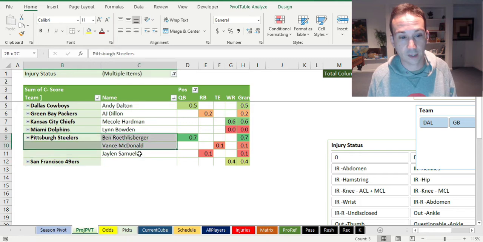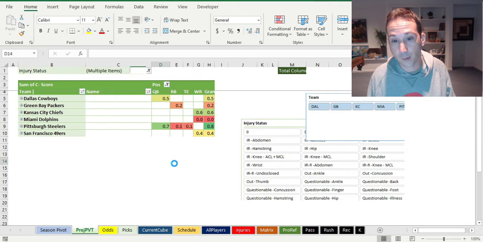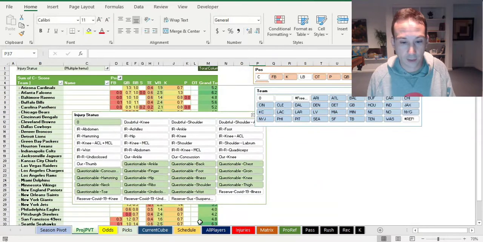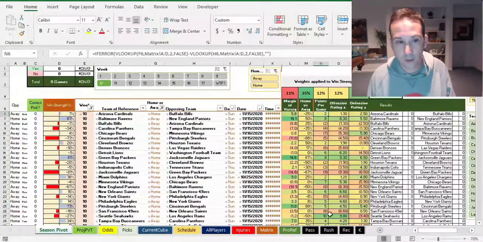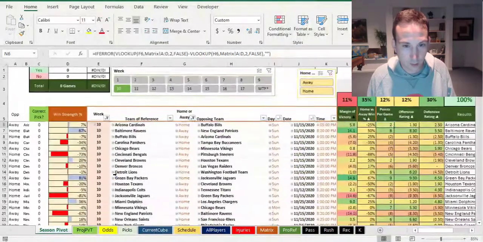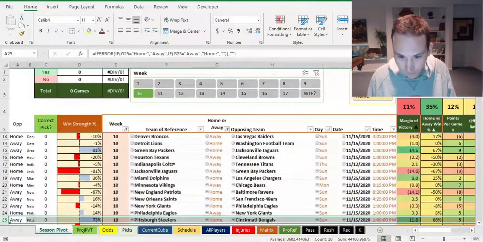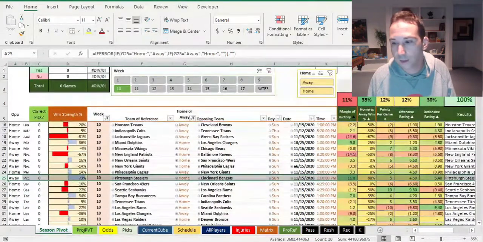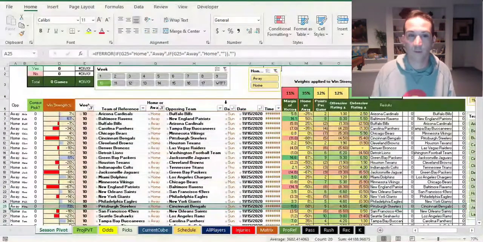That is interesting. Now that we know that, it is important for us to go back and look at this to say who's Pittsburgh playing this week? Playing Cincinnati. So I think they're favored by a lot. They're a huge win percentage here, but they could be missing half their team with COVID. So watch out there. That just tells you watch out for that game. That's what you can learn from this.